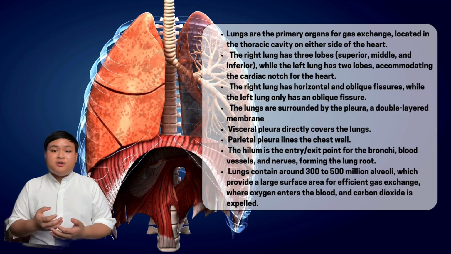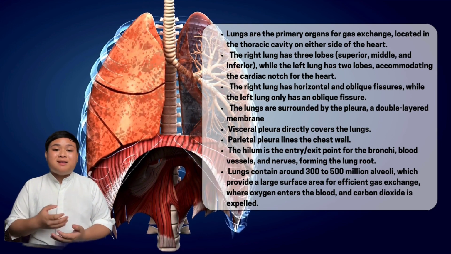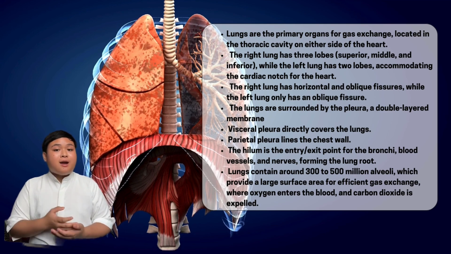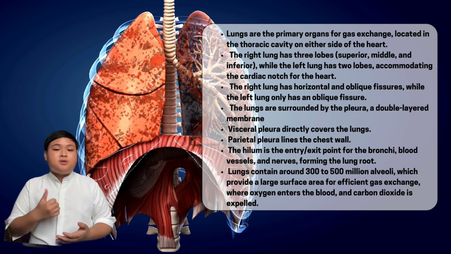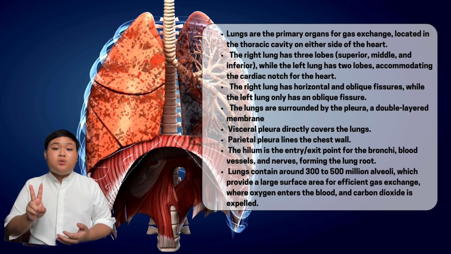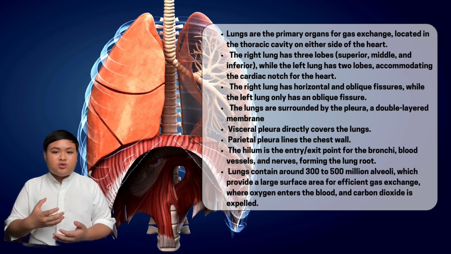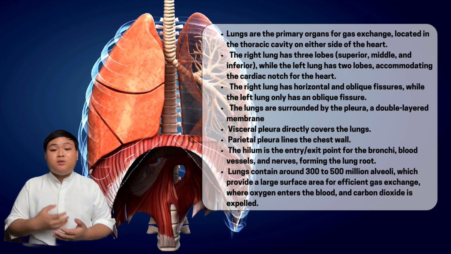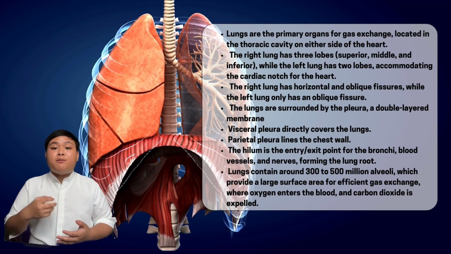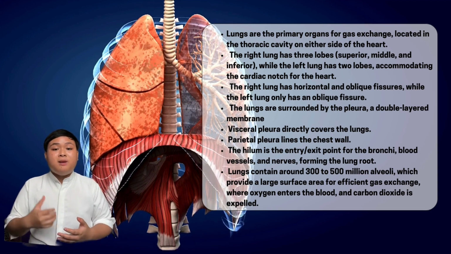They are roughly cone-shaped with an apex that extends above the first rib and a broad base that rests on the diaphragm. The right lung consists of 3 lobes, superior, middle, and inferior, while the left lung only has 2 lobes, which accommodates the heart position, resulting in a cardiac notch. Each lung is divided by fissures. The right lung has both an oblique and a horizontal fissure, whereas the left lung only has an oblique fissure.